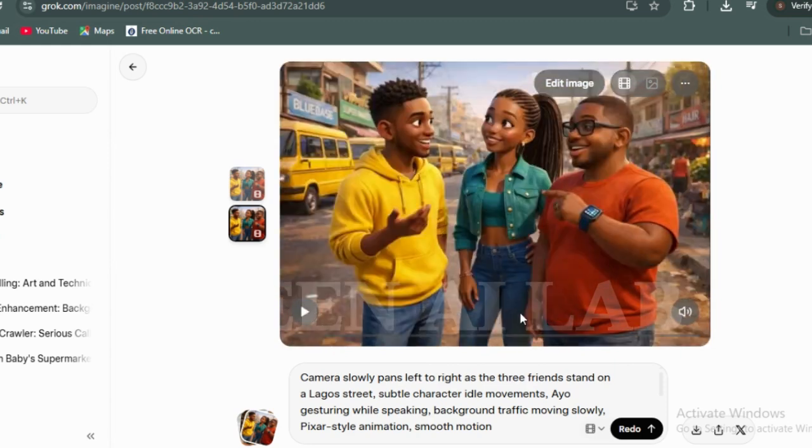Wow, did you see that? You can see how the three of them communicated perfectly well. So if you create the first one and it did not work through, just hit redo.